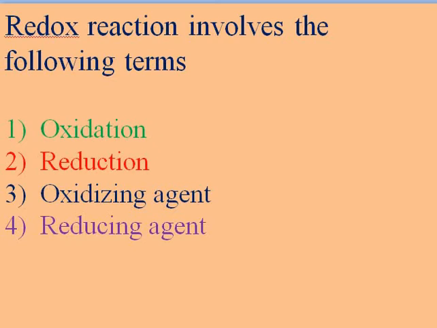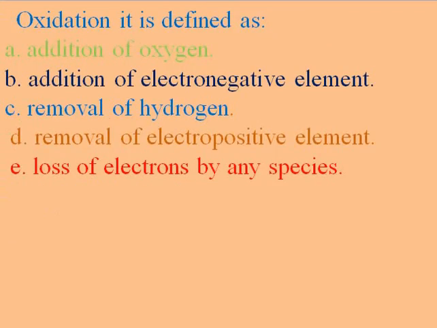So what is the meaning of oxidation? Oxidation means there are some key points. The first is the addition of oxygen, also the addition of electronegative element, a removal of hydrogen, a removal of electropositive element, and loss of electrons by any species.